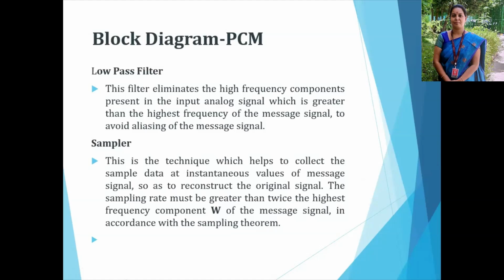I already told you our information signal also is a very low frequency signal. So here we can use the low pass filter. It will allow only the low frequency signal, our information signal. It won't allow the high frequency components present in the input analog signal, which are greater than the highest frequency of the message signal, the original signal, to avoid the aliasing of the message signal. Then the low pass filter output is applied to the sampler.